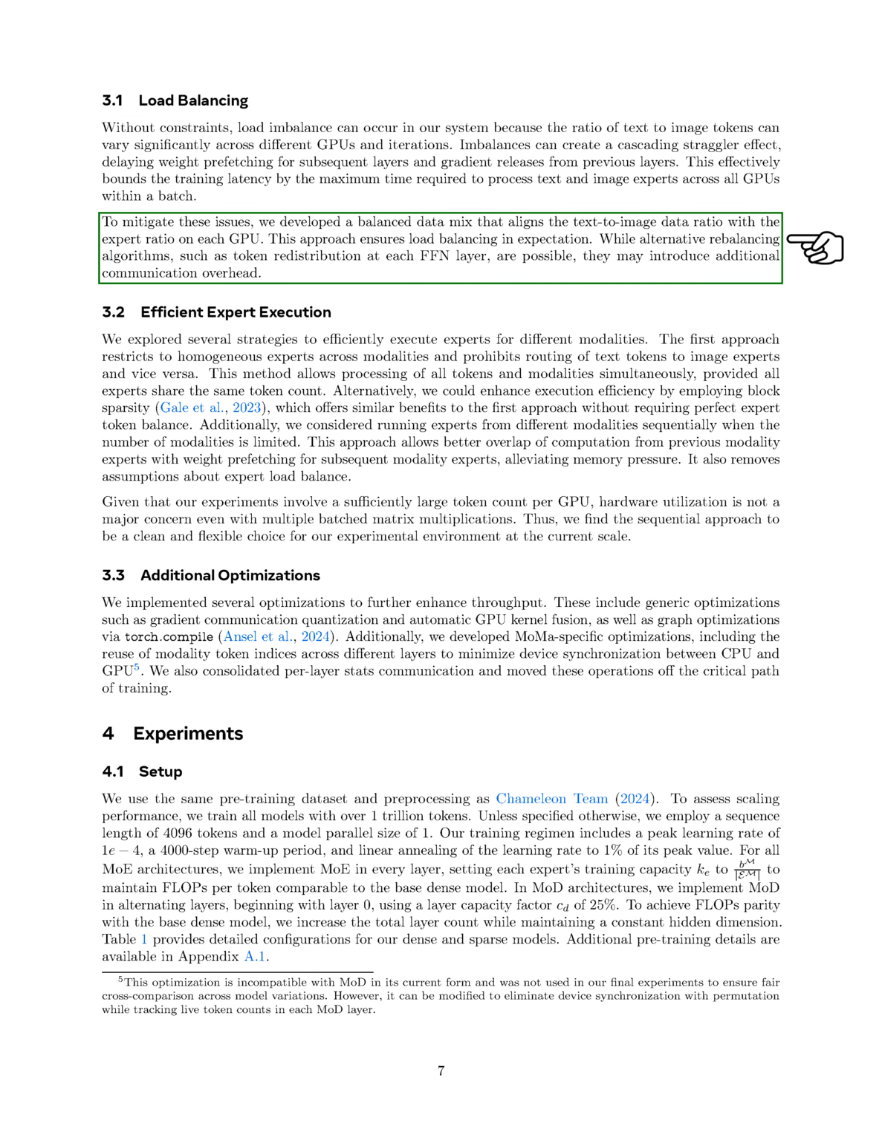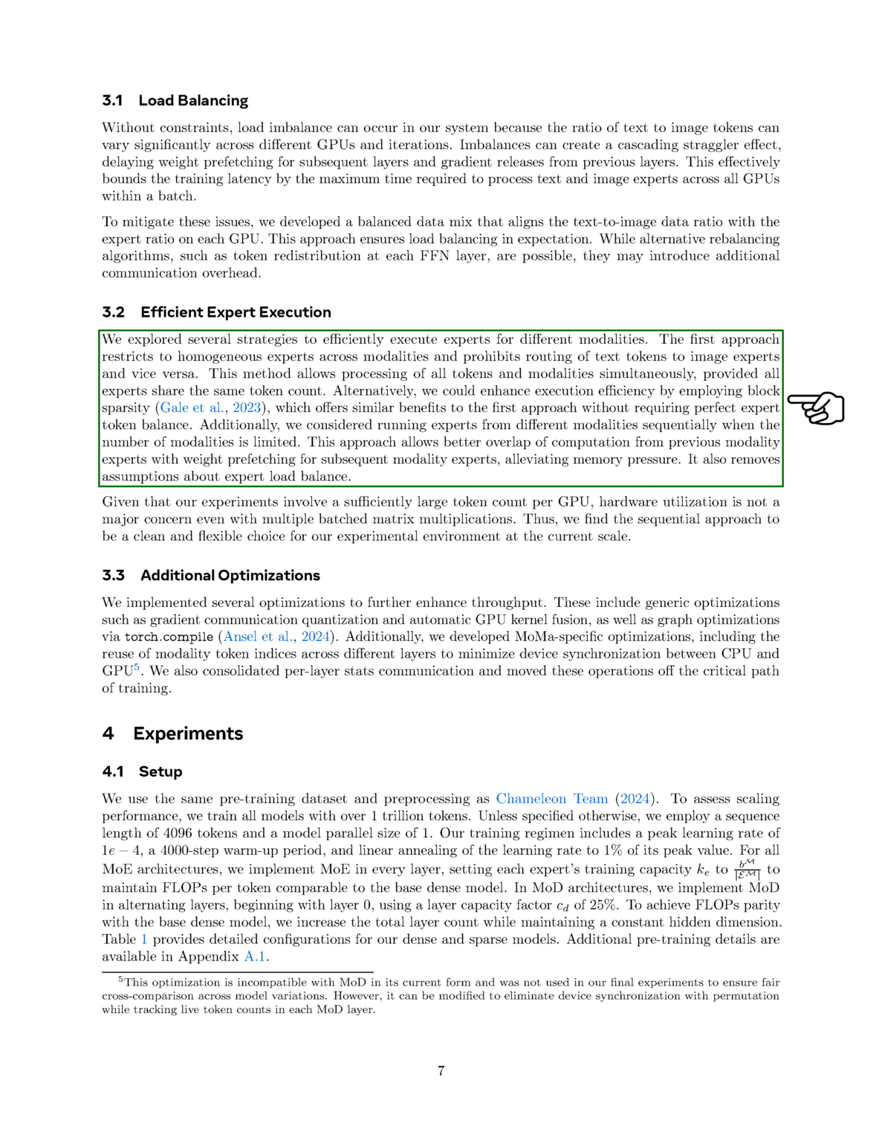While we could use other rebalancing methods, like redistributing tokens at each feed-forward network layer, these might add extra communication overhead. Next, we explored efficient execution of experts for different modalities. One strategy we considered was to use homogeneous experts across modalities, meaning we would not route text tokens to image experts or vice versa. This allows us to process all tokens and modalities at the same time, as long as all experts handle the same number of tokens.